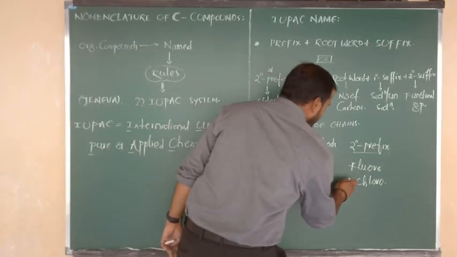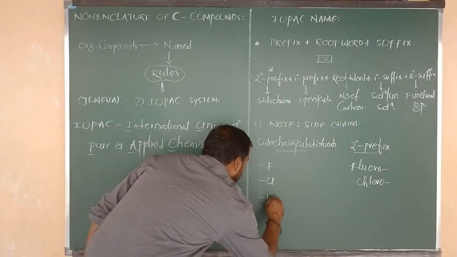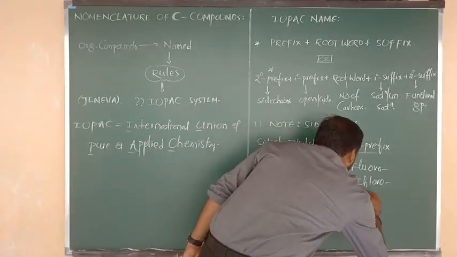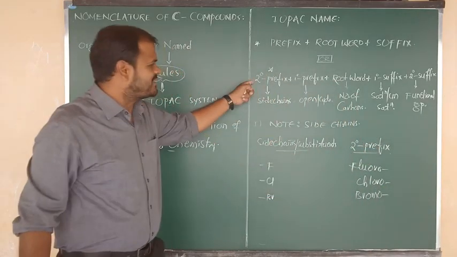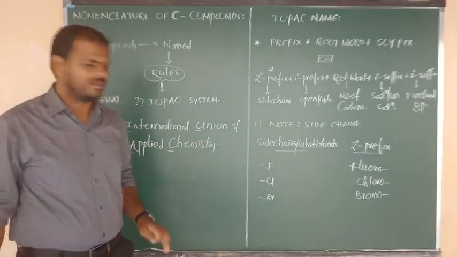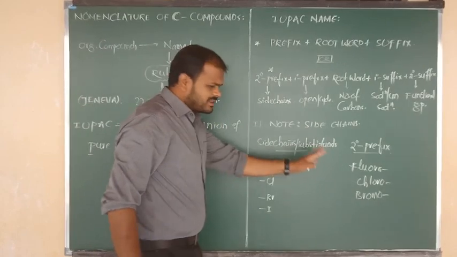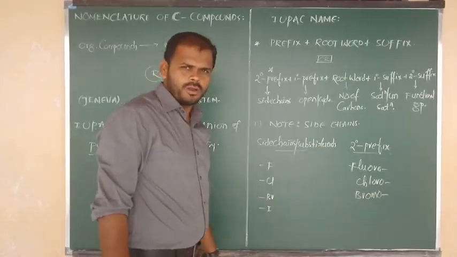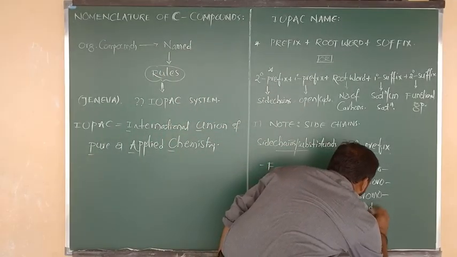Okay, all of you? Yes. And next one, if the side chain is nothing but the Br, then what can we write? Then we have to say that it is nothing but the bromo. In that manner, we have to write the secondary prefix, and also we have to cover the side chain names. And also we can write iodine is the side chain. So F is nothing but fluoro, Cl is nothing but chloro, Br is nothing but bromo, and I is nothing but what? Iodo is the side chain.